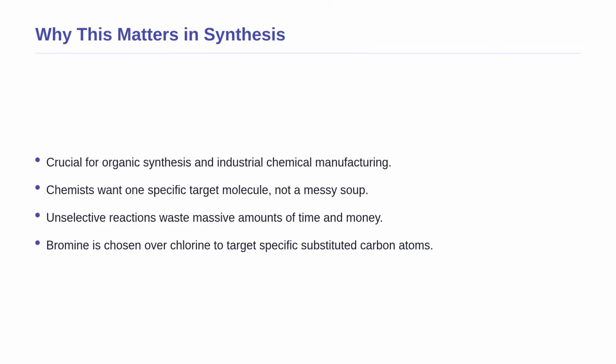This inverse relationship leads us to an important question. Why does this matter in the real world? Understanding this delicate balance is absolutely crucial for organic synthesis and industrial chemical manufacturing. When chemists design a life-saving drug or a new plastic, they want one specific target molecule, not a messy soup of 10 different side products. If a reaction is too reactive and not selective, the factory wastes massive amounts of time and money separating the desired product from unwanted chemical garbage. By choosing a less reactive but highly selective reagent, like bromine instead of chlorine, chemists guarantee the reaction yields almost entirely the specific product they need.